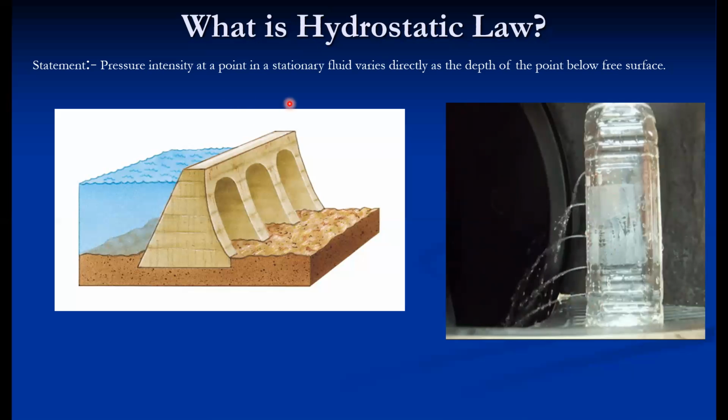Which states that the pressure intensity at any point varies directly as the depth of the point below the free liquid surface. Now this is the free liquid surface in the bottle, and the pressure increases with increasing depth. As the pressure increases, so does the jet velocity, because higher the pressure, higher is the jet velocity. As per the law of conservation of energy, this pressure energy is converted into kinetic energy. So higher the pressure energy, more is the kinetic energy, and more is the velocity of the jet. So this is the practical interpretation of the hydrostatic law.